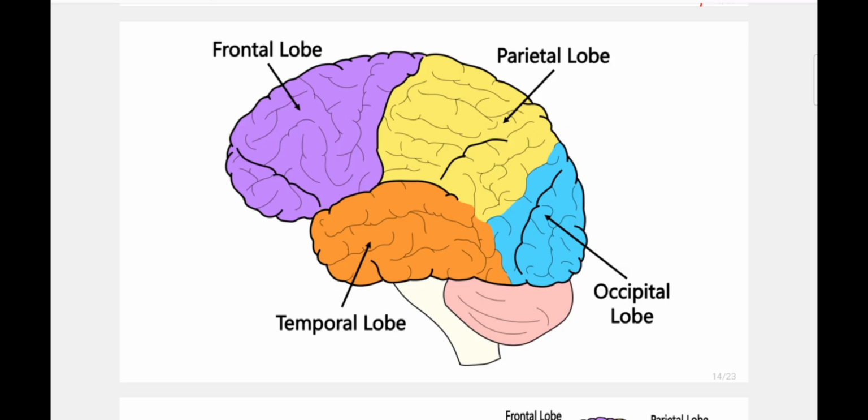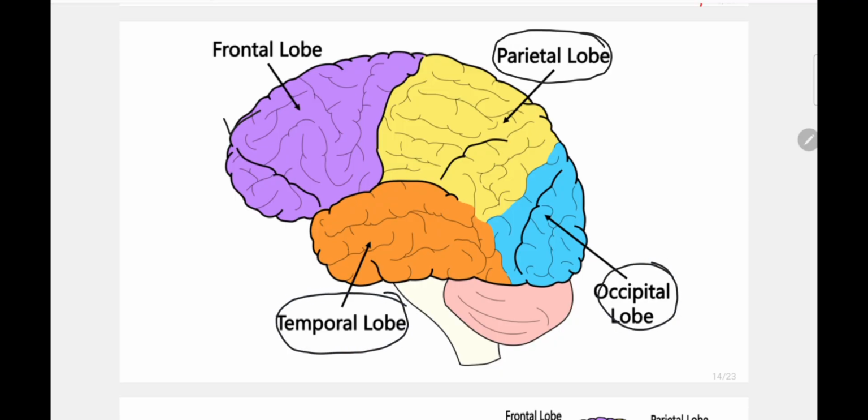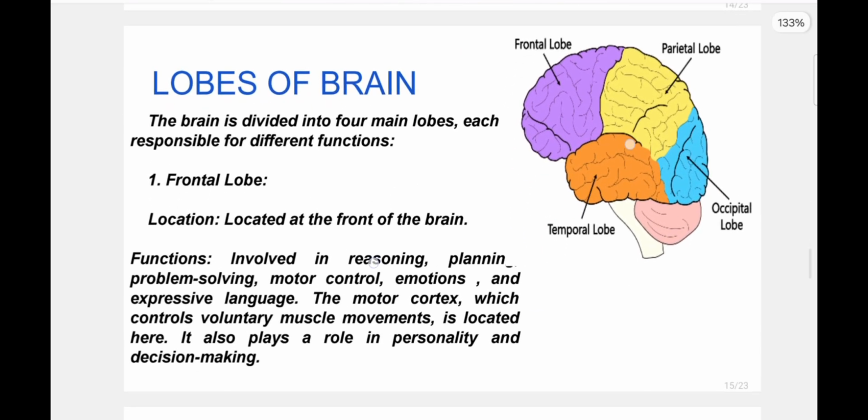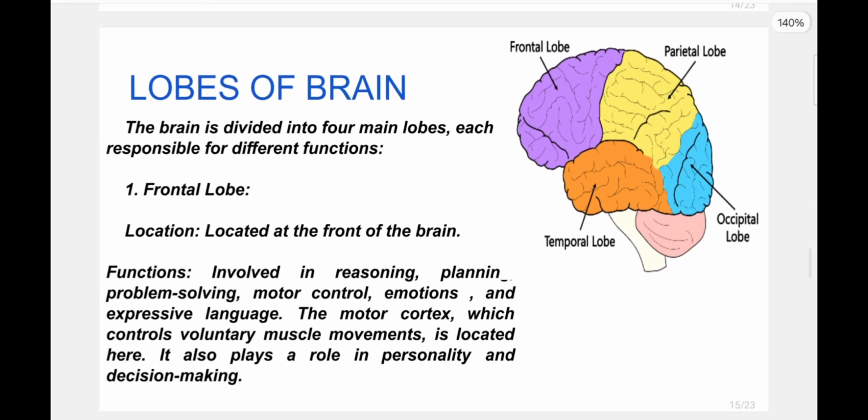So here are the four lobes of the brain. First, the foremost portion, that is the frontal lobe. Next comes the parietal lobe. And after that there is the temporal lobe, and lastly the occipital lobe. So see, lobes of the brain. The brain is divided into four main lobes, each responsible for different functions.